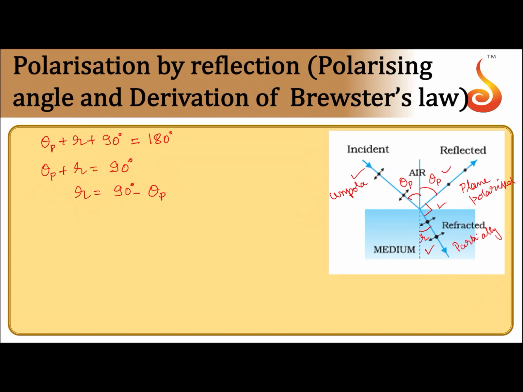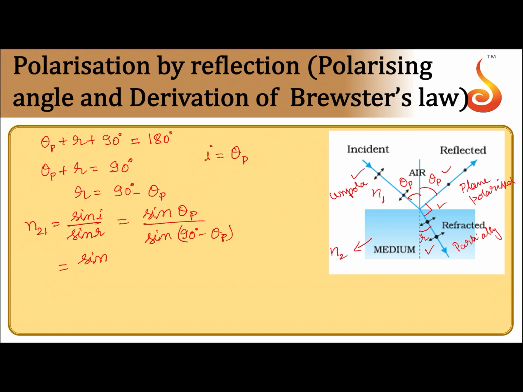Now the refractive index of this medium, let it be n2, and this medium is n1. Now from Snell's law, n21 should be equal to sin i by sin r. So here i is equal to theta p, and r is equal to 90 minus theta p. So substitute that: sin theta p divided by sin of 90 minus theta p.